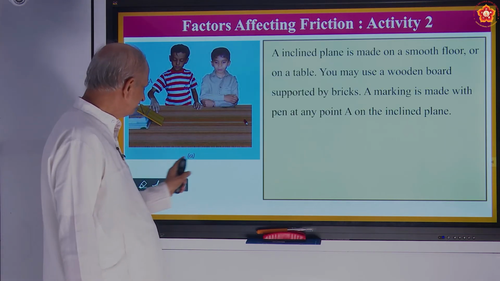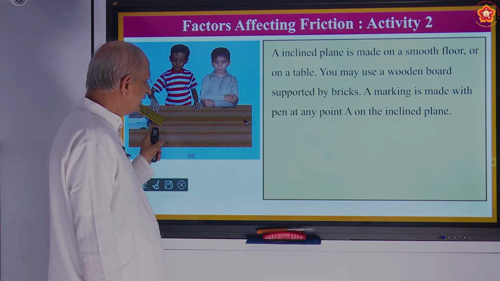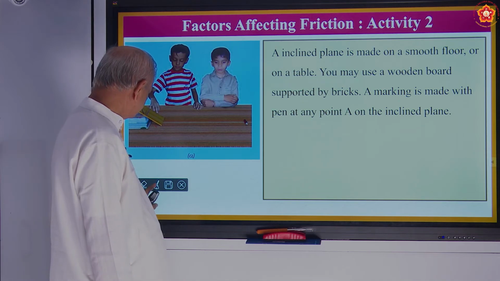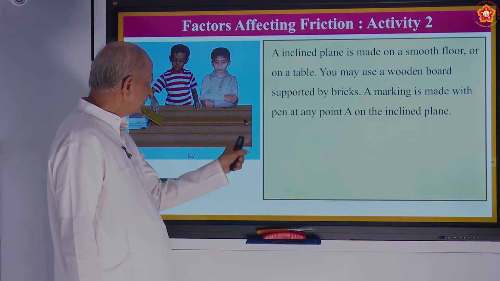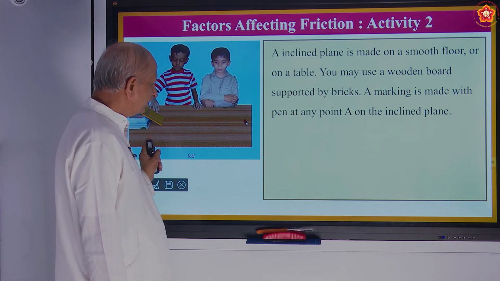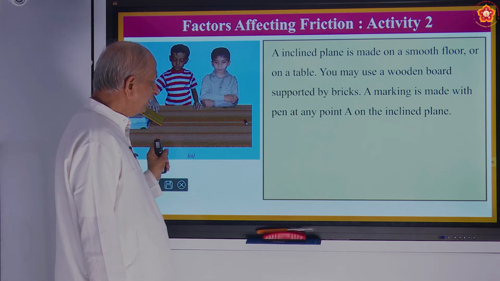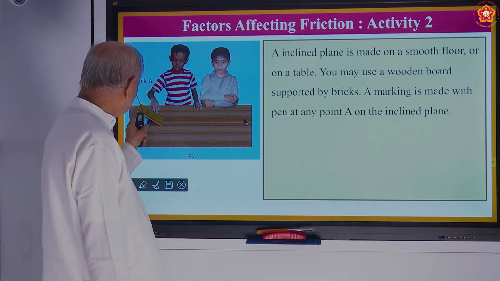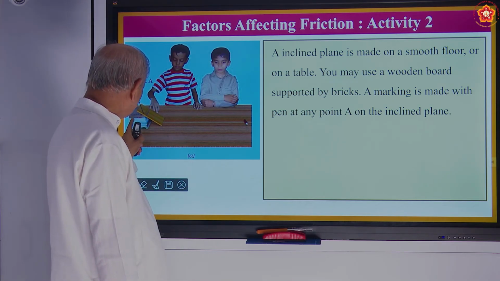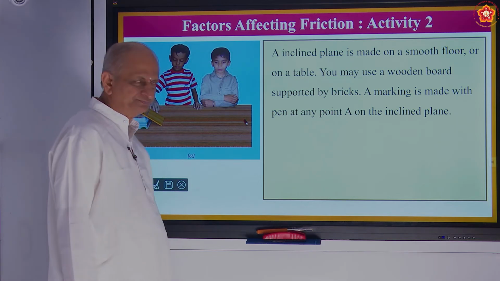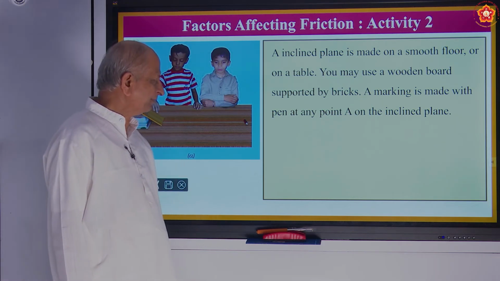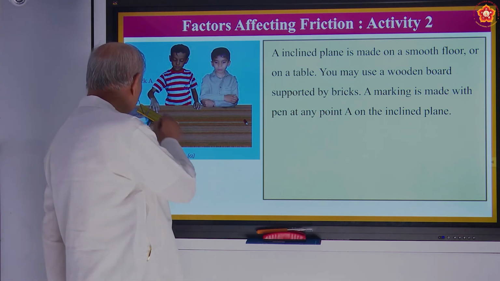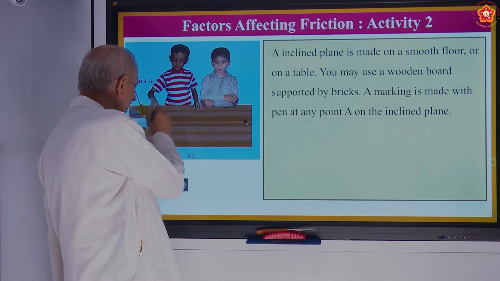Here is a table, and here is an inclined plane. What is it called? Inclined plane. On a smooth table, you may use a wooden board supported by bricks. So this is a wooden board, and these are the bricks, or you may use books also. A marking is made with the pen at any point A on the inclined plane. So draw a line on the inclined plane.